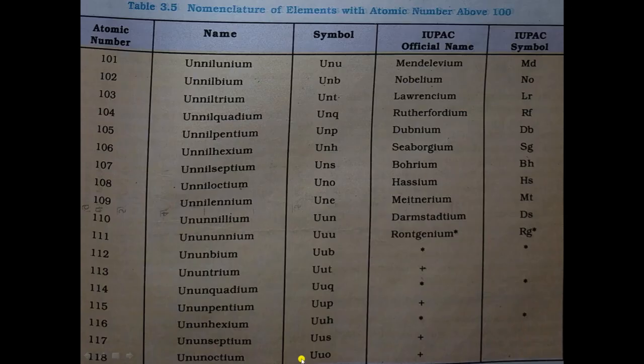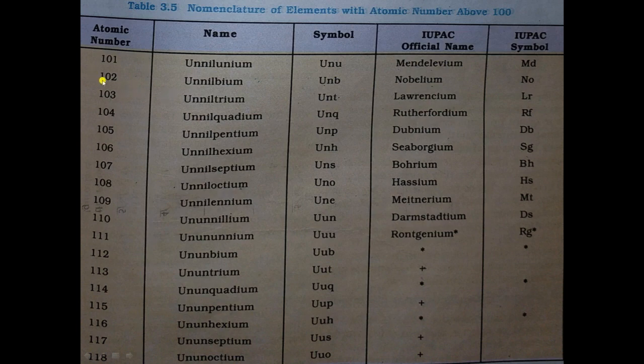Now for example, if you have to write the name of the element whose atomic number is 101, how will you write it? For 1 we write un, then there is 0, so you write nil, then there is 1, so you write un, and in the end you use ium. So this is Unnilunium. Now next is 102.